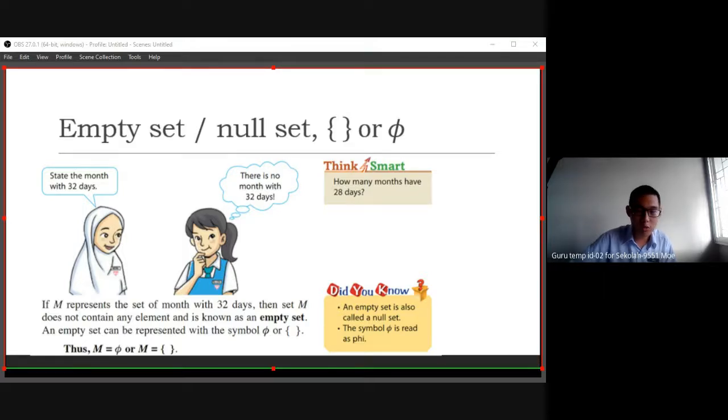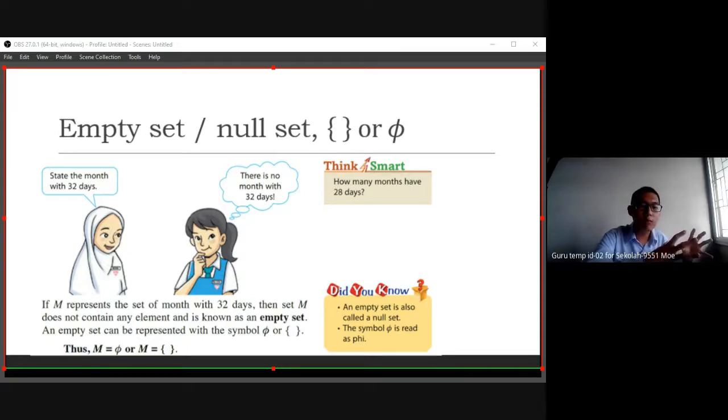So if we represent M as a set of month with 32 days, then the set M does not contain any element and is known as an empty set. So we have a set, but this set doesn't have any element fulfilling the common characteristic. So we call it an empty set.